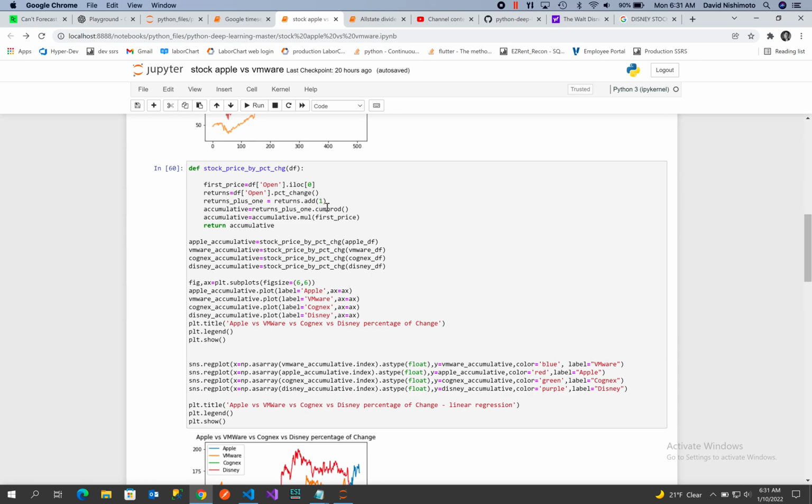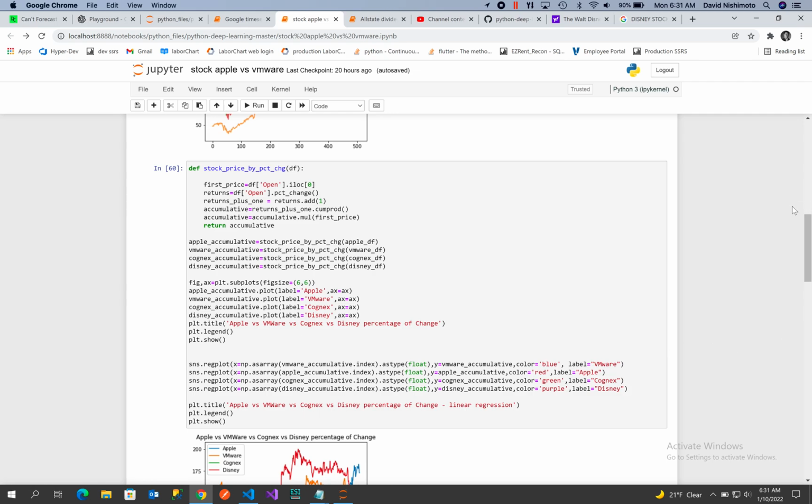That'll give us returns. Then we take our returns and add 1 to that, and that becomes returns plus 1. Then we multiply returns plus 1 in a series, and that becomes a cumulative series. Then we take our first price and multiply that by our cumulative percent change, and that gives us our cumulative pattern.